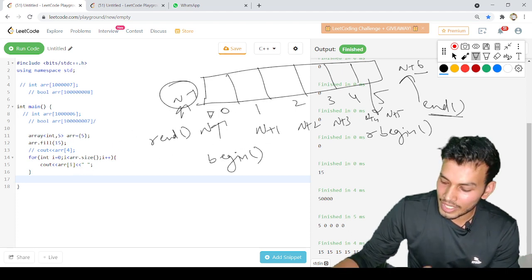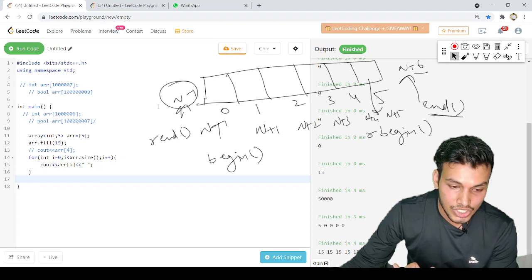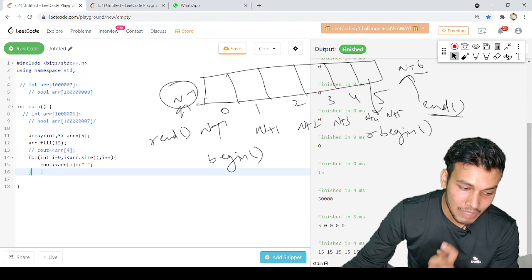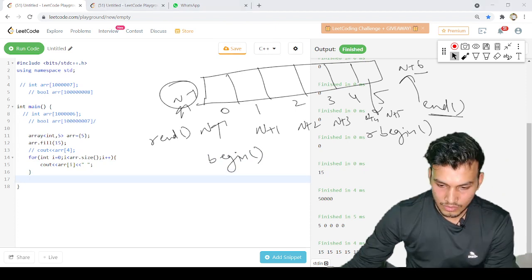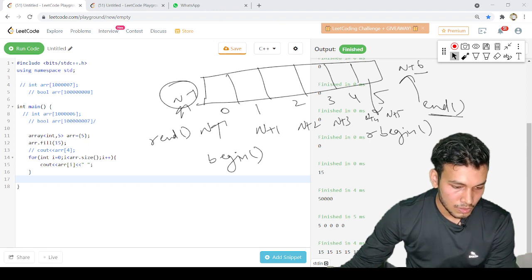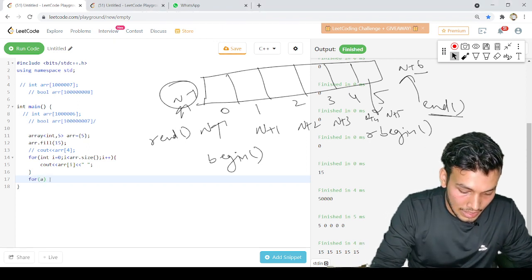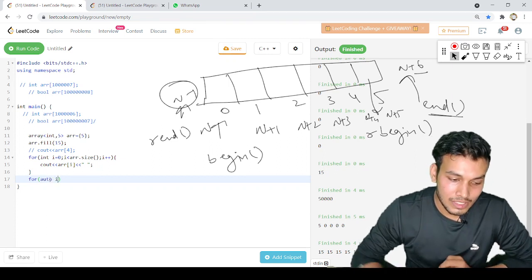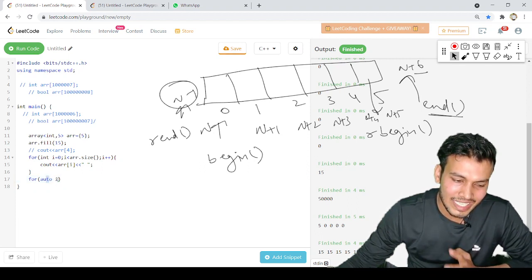With the help of these four iterators, we will get a pointer pointing to these positions, and in a similar manner we can run a for loop and iterate through our array. So let's do it. I'll simply write a for loop. I'll say auto i. Why am I taking auto i here? Auto means whatever the data type of the iterator will be, just pick that up by default.